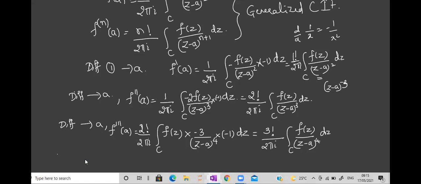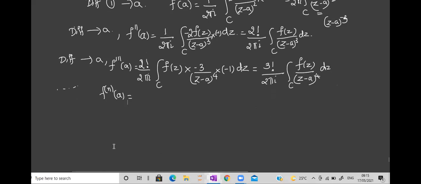Okay, so if I proceed like this, there is a symmetry over here. Can you see there is a symmetry? So can we write like this? What is the nth order then? If I just go on doing it for the nth order, what will be this? If it is triple dash, 3 factorial, double dash, 2 factorial. So n dash means n factorial. Everywhere we are getting 2 pi i, I'm writing common.